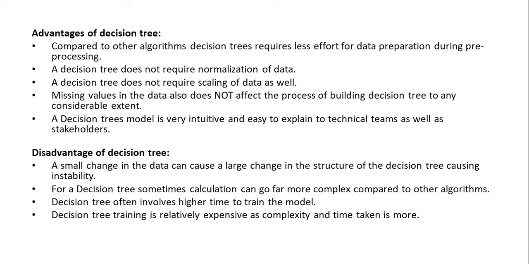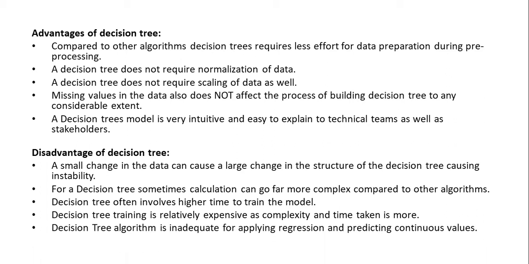So one drawback is it could take more time as well as be expensive to train. The decision tree algorithm is inadequate for applying regression and predicting continuous values. In the case of regression, it may not be predicted properly, so that is a disadvantage.